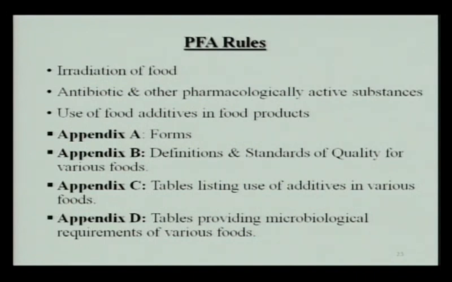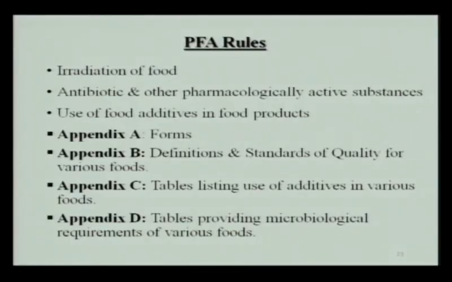permissible level. In this rule, there are 4 appendices. Appendix A gives the forms for different purposes: forms for analysis, form for reporting the food analysis, and also for licenses. In appendix B, definitions and standards of quality for various foods. In appendix C, a table listing use of additives in various foods. And the last appendix is about the microbiological requirements of various foods.